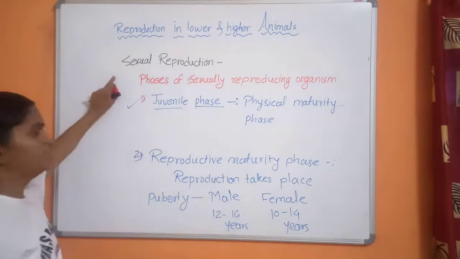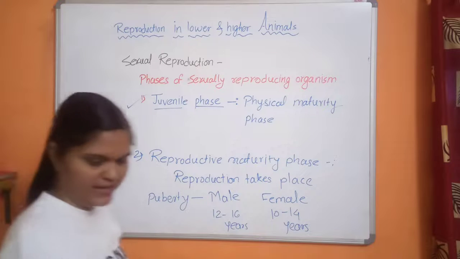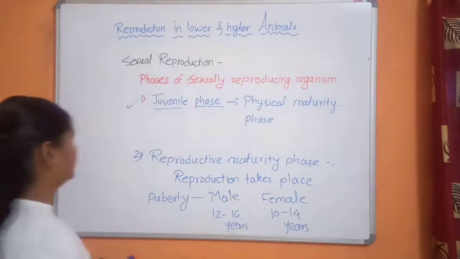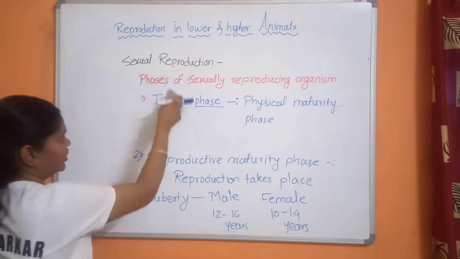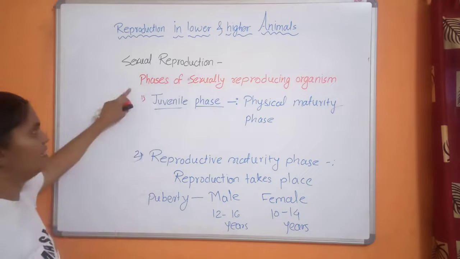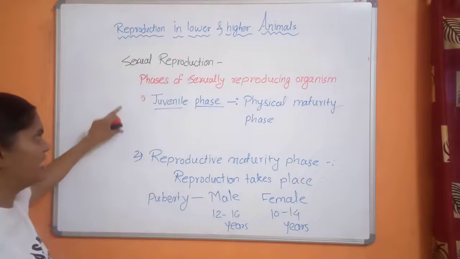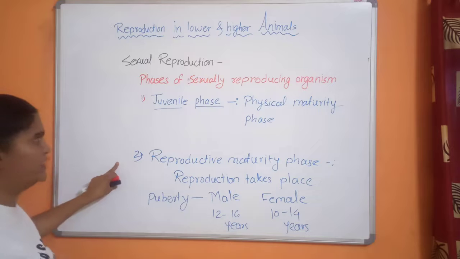Now sexual reproduction is divided into phases. So this is on the basis of what? 2 main phases, that is juvenile phase and reproductive maturity phase.